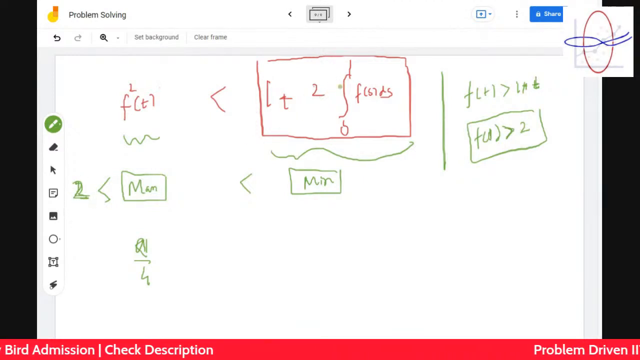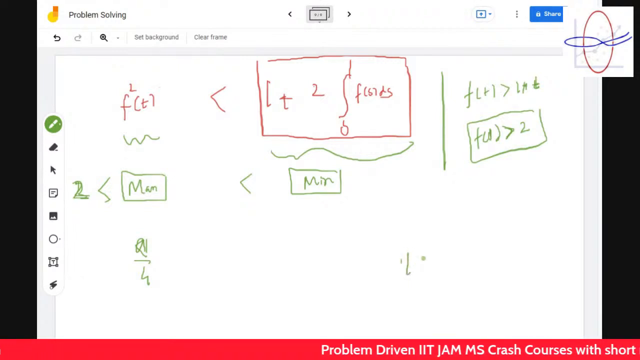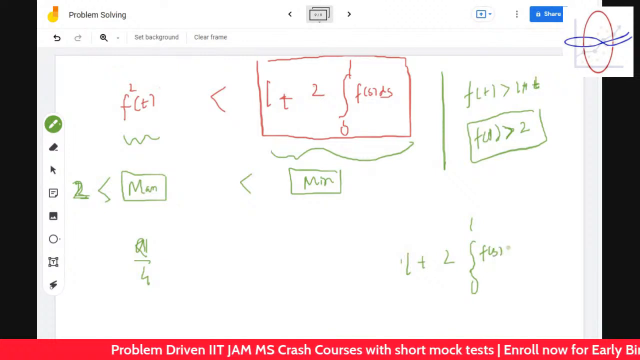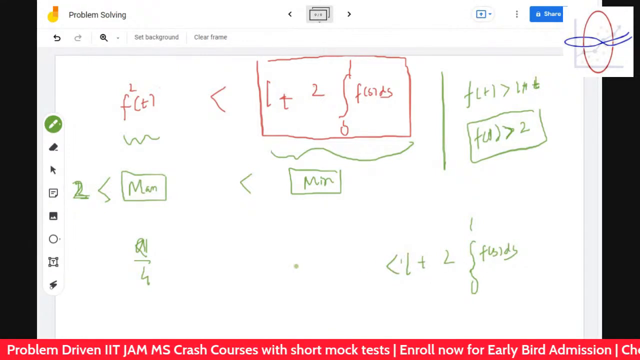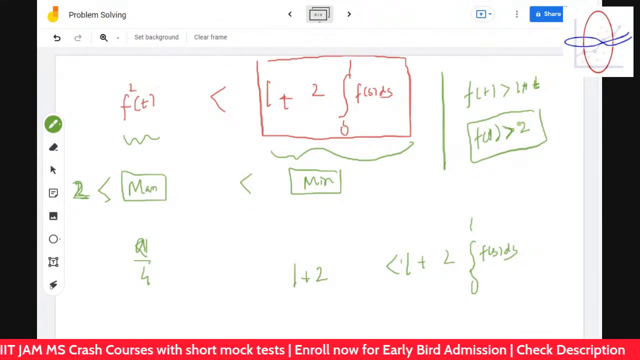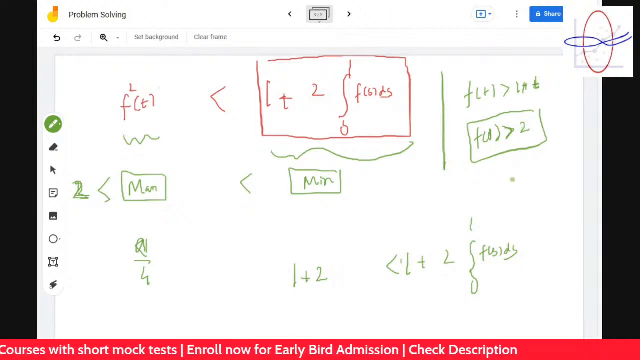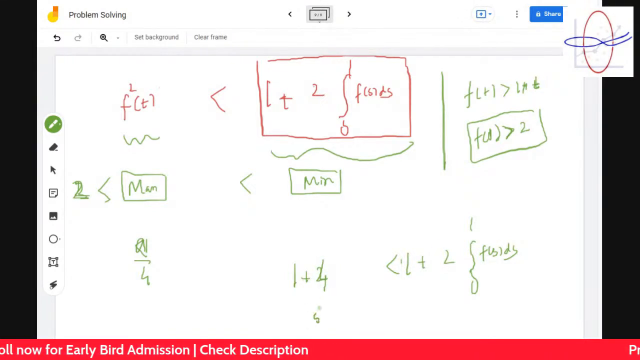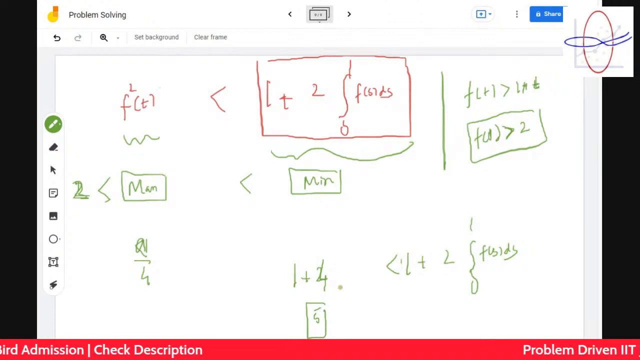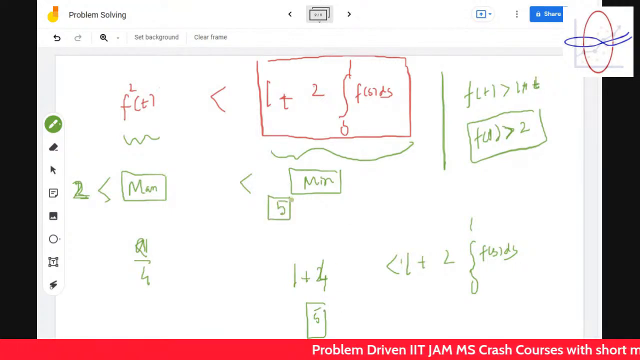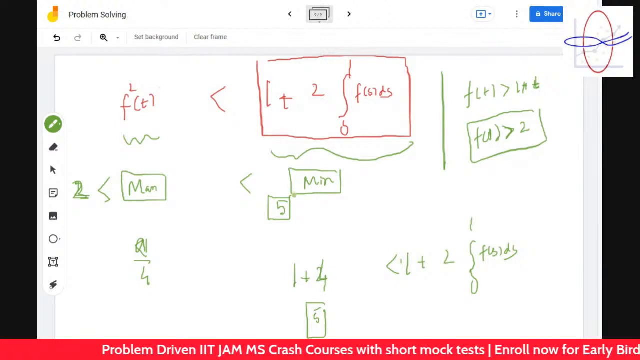Now let's come to this. 1 plus twice 0 to this. This is always greater than 1 plus 2. So this is greater than 2, so it's 4. It's 5. So it's coming out to be 5. The minimum value must be at least 5.